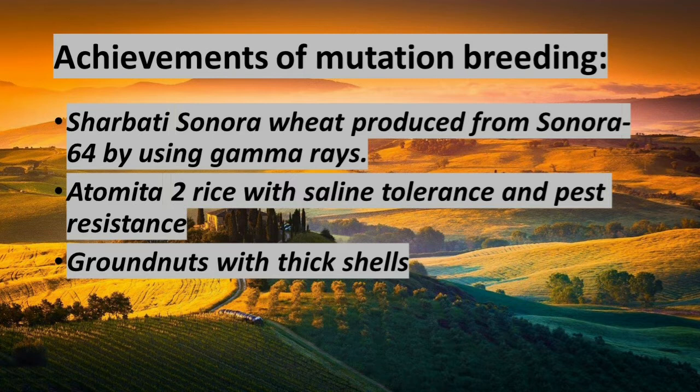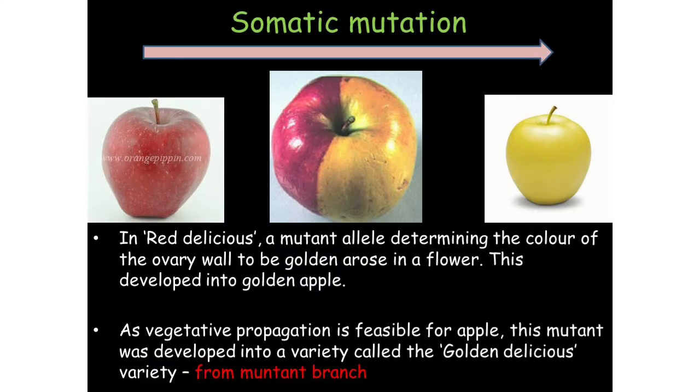Then Atomita 2 rice, with saline tolerance and pest resistance. What do you mean by saline tolerance? Usually rice cannot grow in salt content, but saline tolerance means even if the salt content is high in the soil, rice can grow well. It is called Atomita 2 rice, and it is pest resistant.